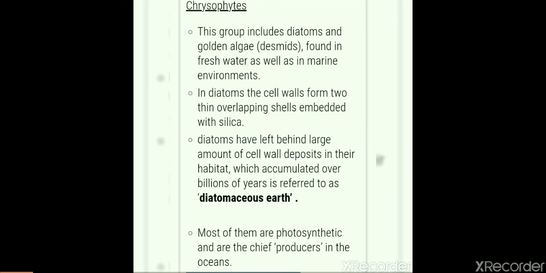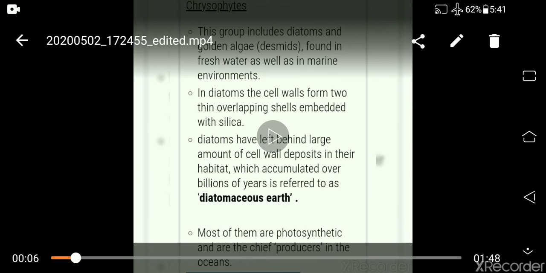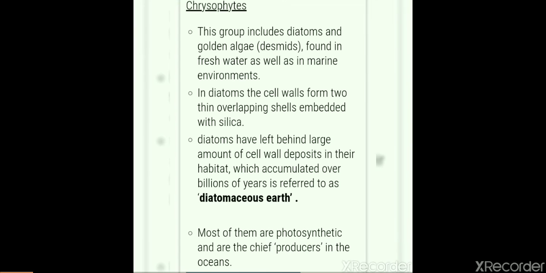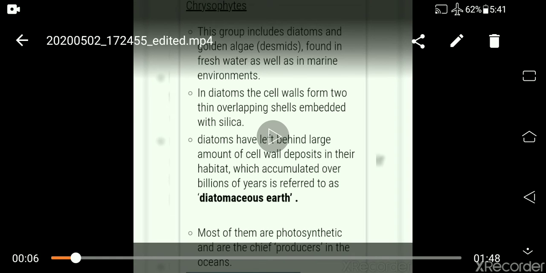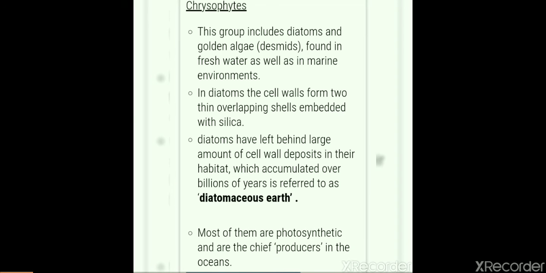Most of them are photosynthetic and are the chief producers in the oceans, and their cell wall is used to polish surfaces and also for filtering oils and syrups. So they can be used to filter oils and syrups and also for polishing surfaces.